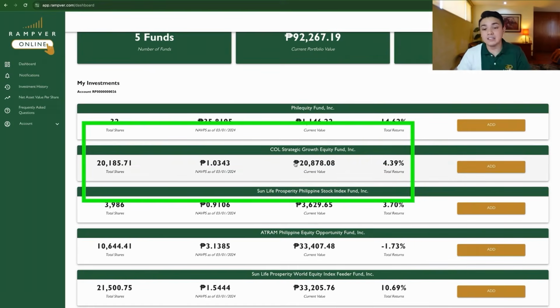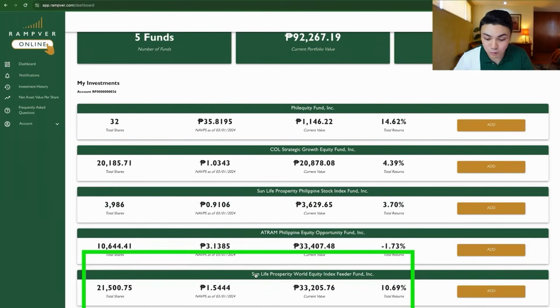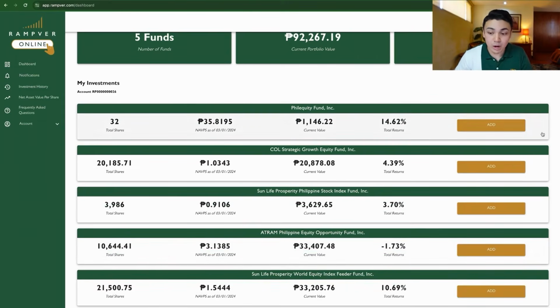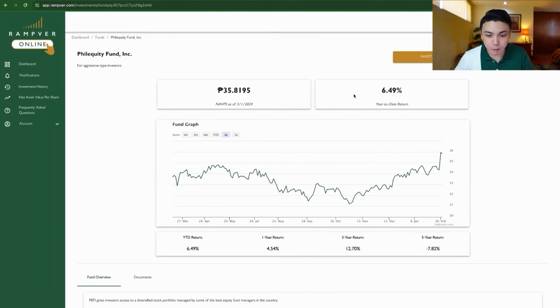If you invest again in a certain fund, it will just add on to the total number of shares. I also have Sun Life, I also have Atram, and I have Sun Life World Equity Index Feeder Fund. If you want to add to your investment, you can simply click Add. So let's say I want to add to my Phil Equity Fund kasi 1,000 lang. Yan. So if I click Add, I will be led to the same fund page earlier where I can see